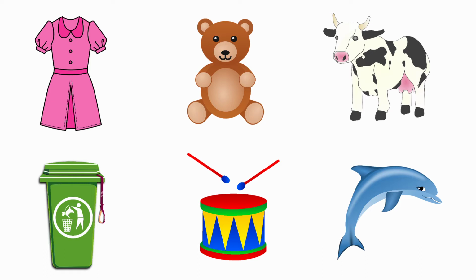First one, dress. Next, doll, cow, dustbin, drum and dolphin. Among these pictures, we are going to put a cross on the one that does not begin with the sound of the letter D. First one is dress.